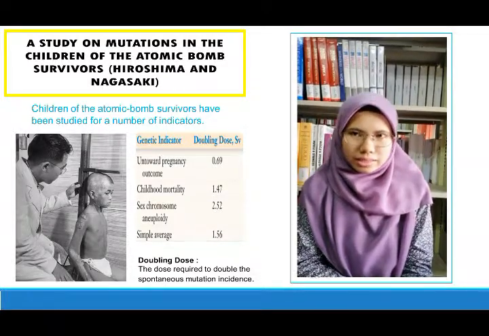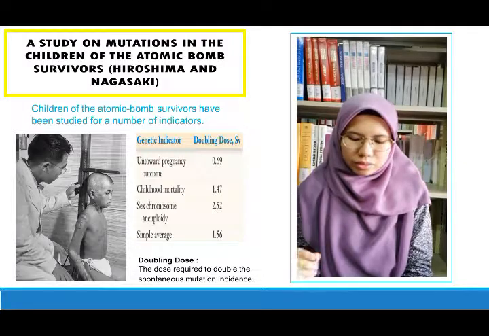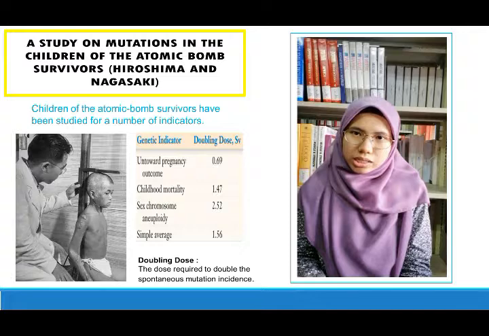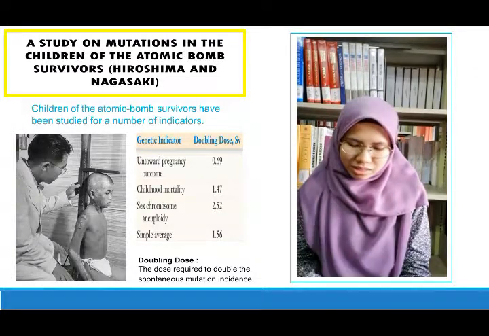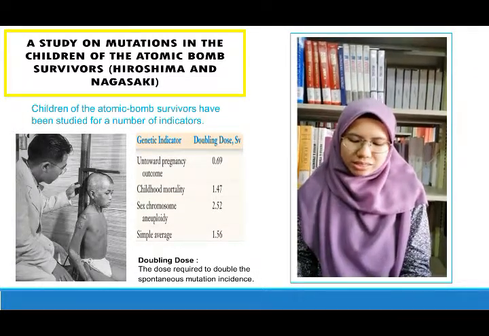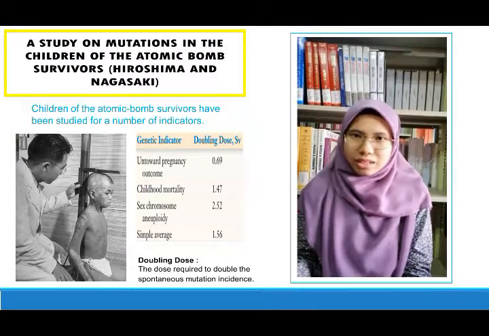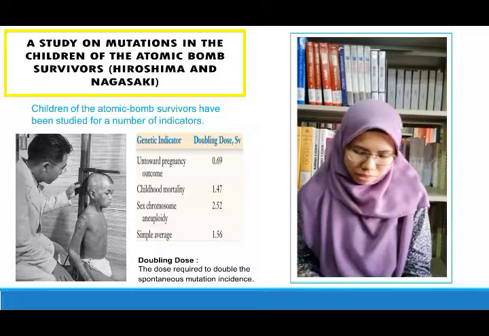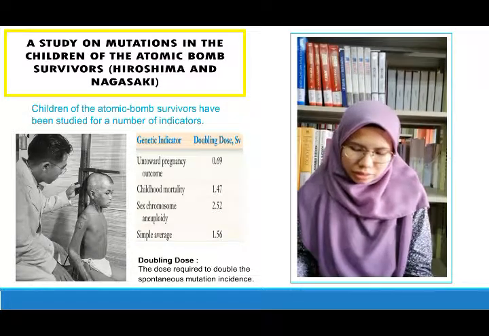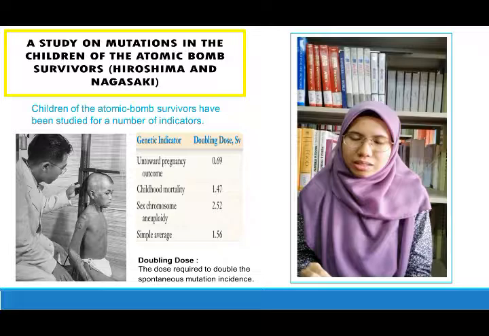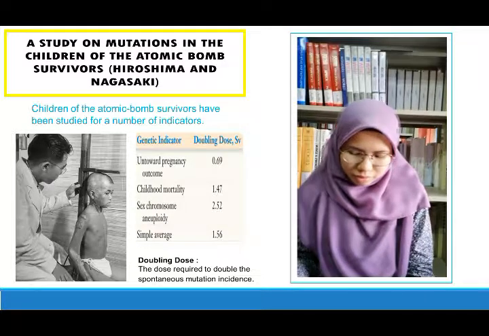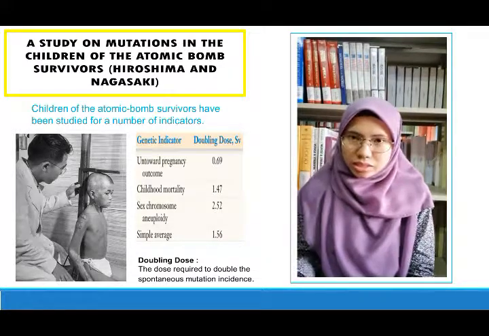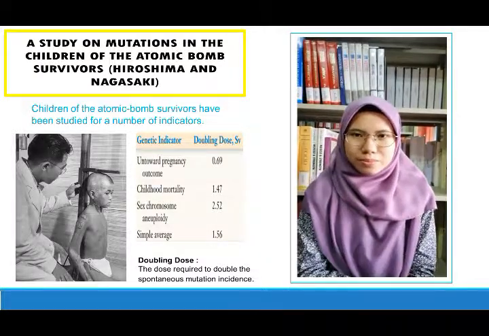For the various measures of hereditary effects, the differences between the children of proximally and distally exposed survivors are in the direction expected if a hereditary effect did result from the radiation, but in fact none of the findings are statistically significant. But they were used to calculate the doubling dose for the differences between these groups of children.